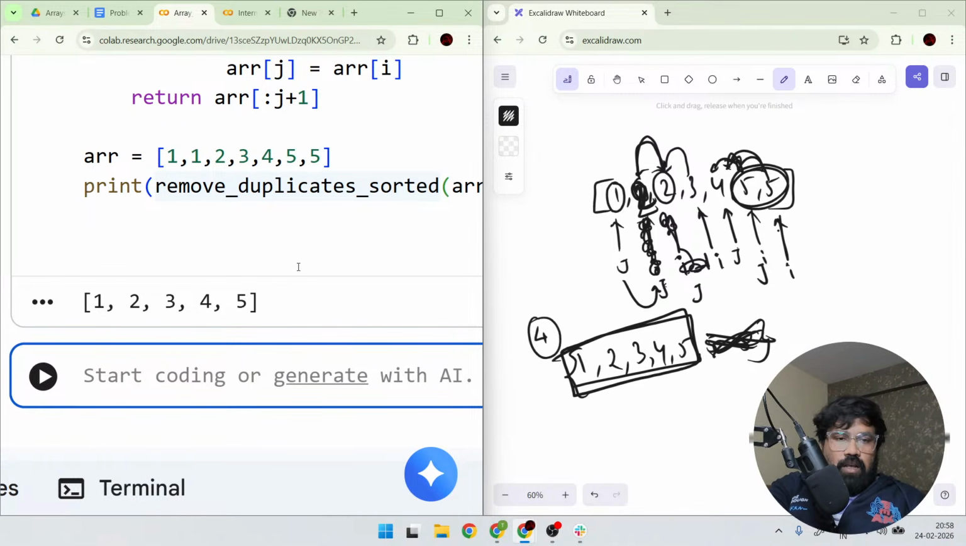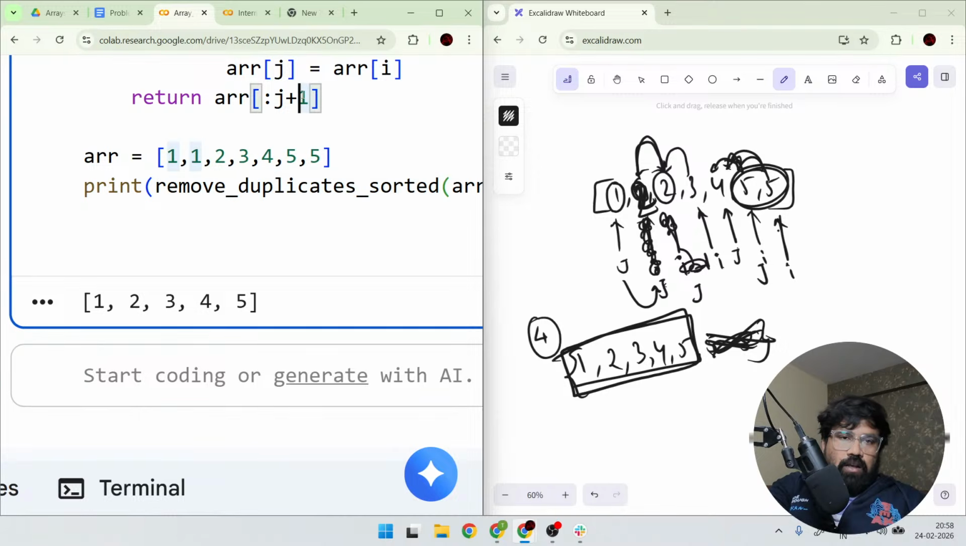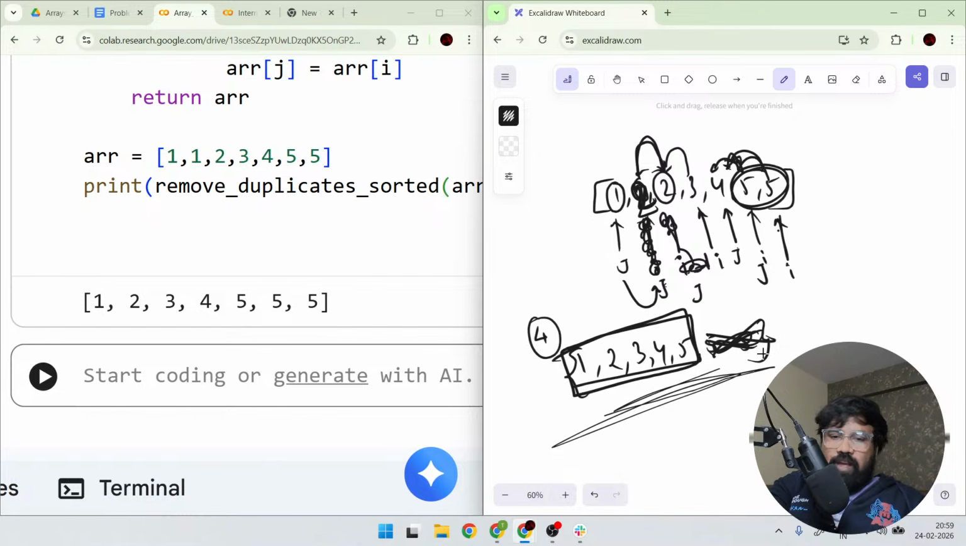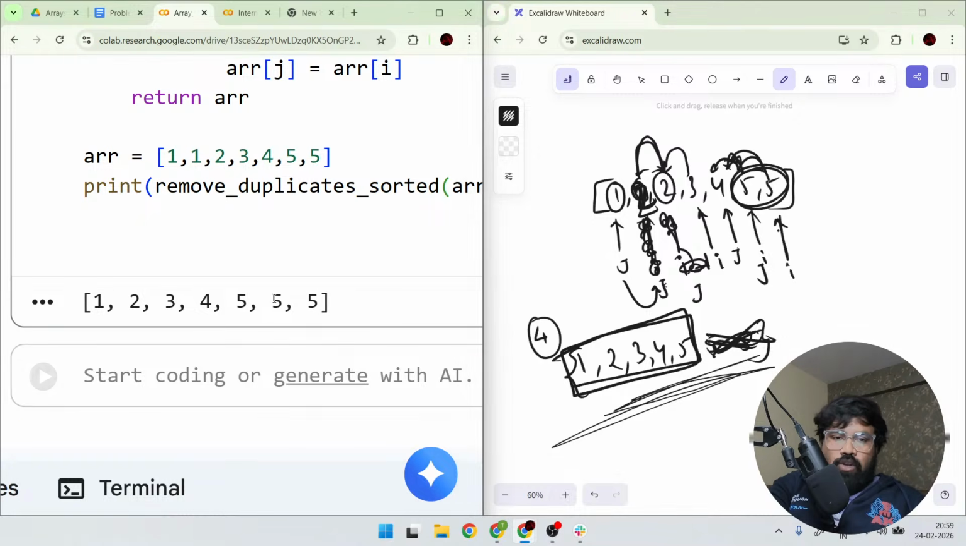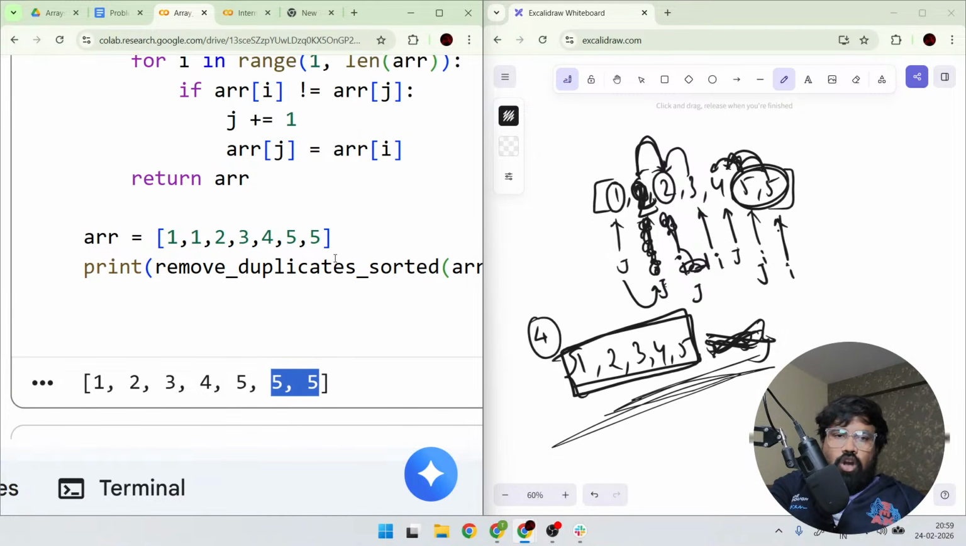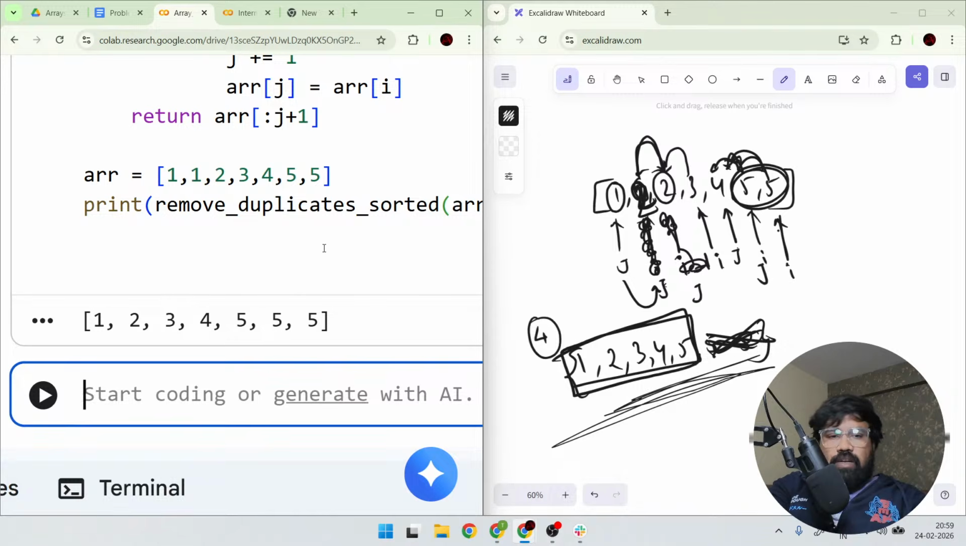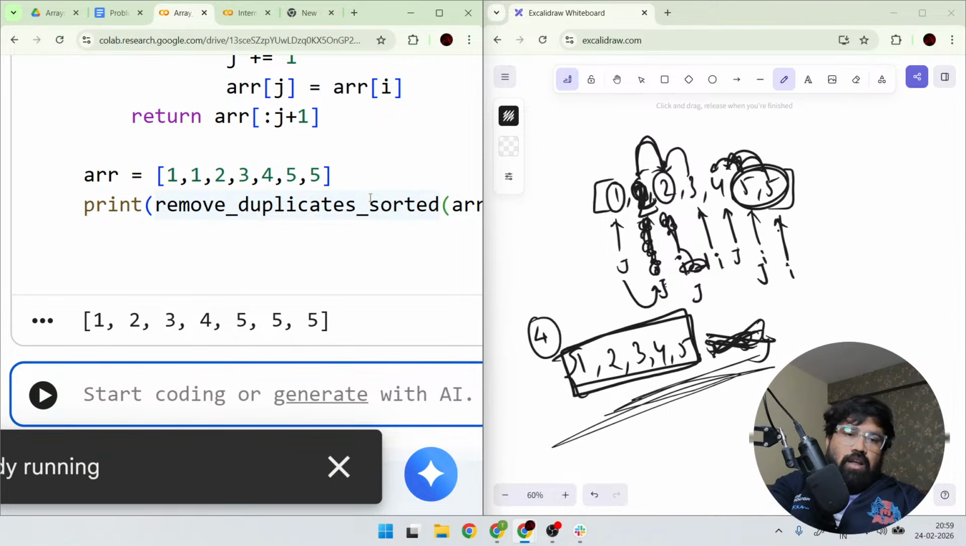What will happen? For example, if you want to print the total ARR, see guys, the total ARR will be 1, 2, 3, 4, 5, 5, 5. That's what I said. But you need to remove the last 2, right? So however many times the equality did not happen, that many times j will be increased. So j will stop at the last position of 5. So that's why we will always print up to j plus 1. It will take a little bit of time for you guys to understand and to execute.